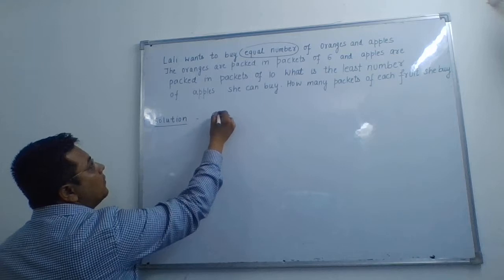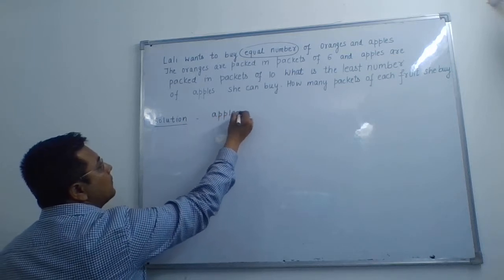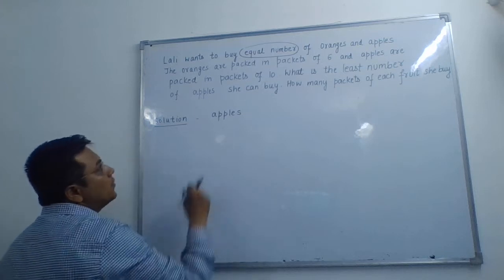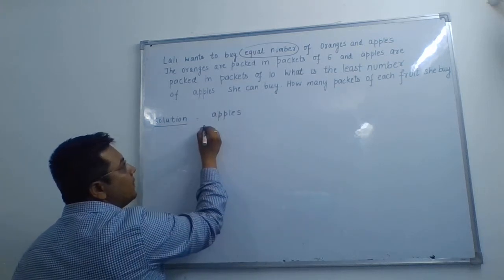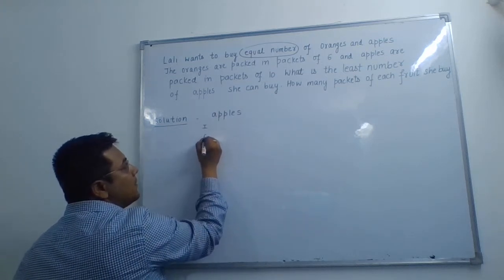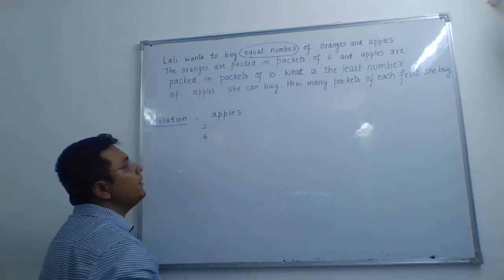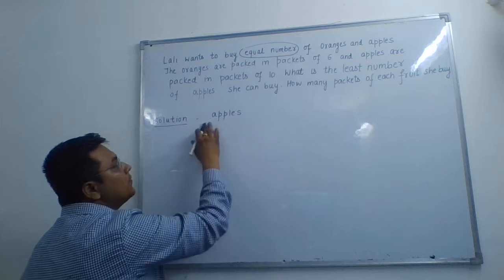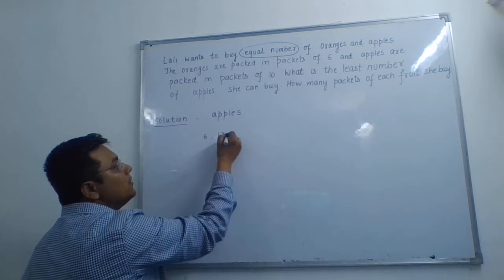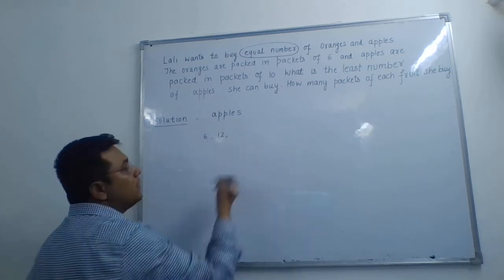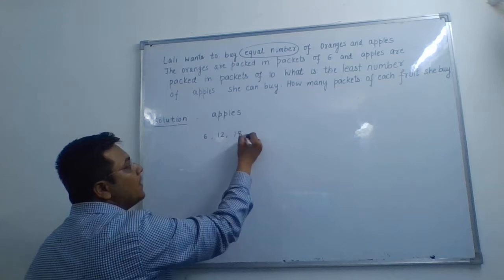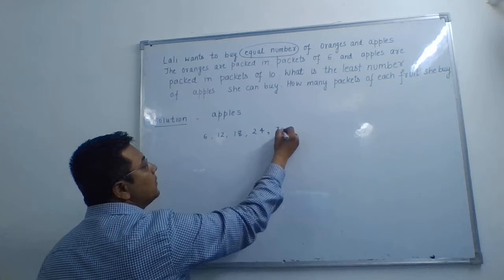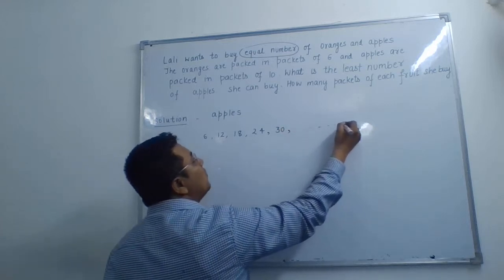Talking about our solution. Now if we talk about the number of oranges, in one packet we have 6 oranges, and in 2 packets 6 more oranges will be there, so there will be 12 oranges, and in 3 packets we will be having 18 oranges, in 4 packets 24 oranges, 30 oranges and so on.